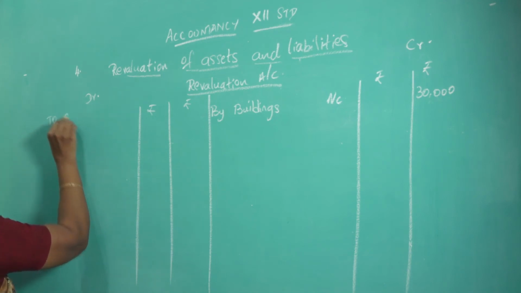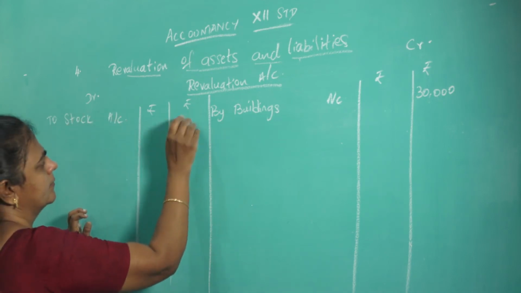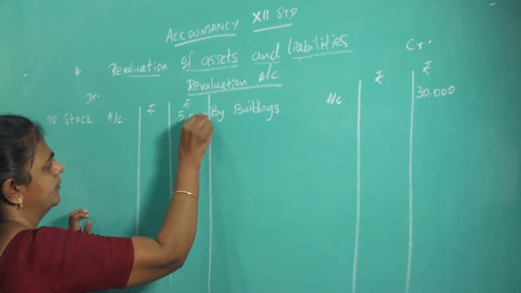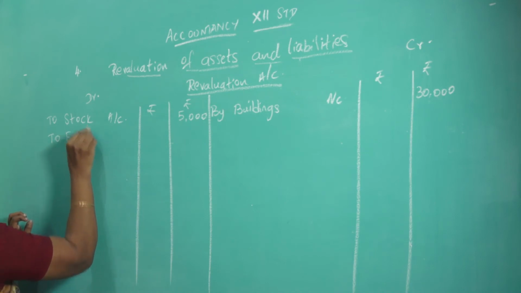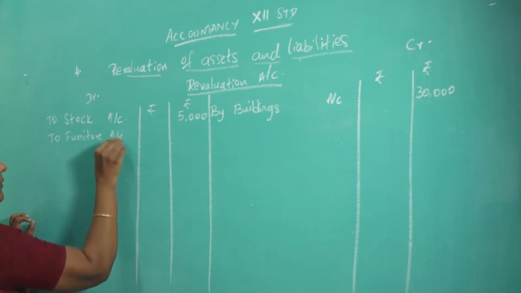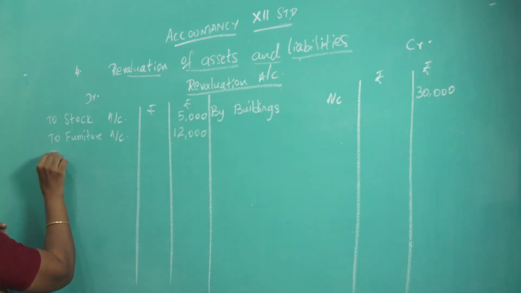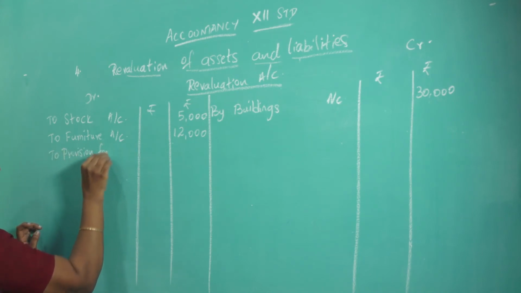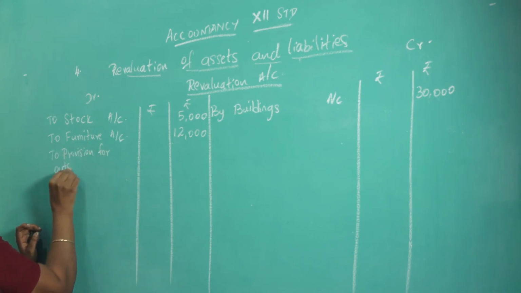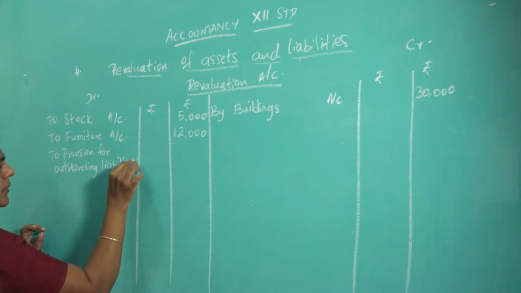So write to stock 5,000, to furniture account 12,000, to provision for outstanding liability 1,000.